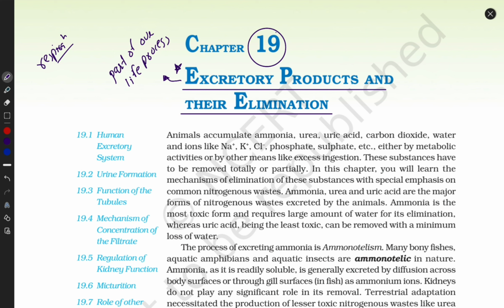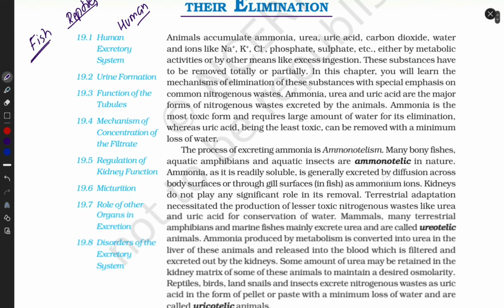Different kinds of animals excrete different kinds of waste. Fishes excrete one kind of excretory product, reptiles excrete another kind, and humans excrete another kind. Different bodies have different kinds of excretory products. Let's start with this chapter.